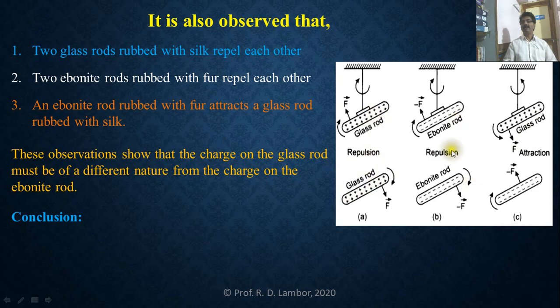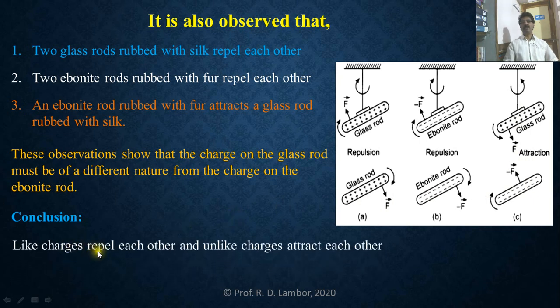So what we can conclude from these observations is that like charges on the glass rod, like charges on the ebonite rod, are repelling each other. So the conclusion is that like charges repel each other and exert a force of repulsion on each other. But in the third case, unlike charges are there: on the glass rod, positive charge; on the ebonite rod, negative charge. So unlike charges are attracting each other. So the conclusion is: like charges repel each other and unlike charges attract each other.